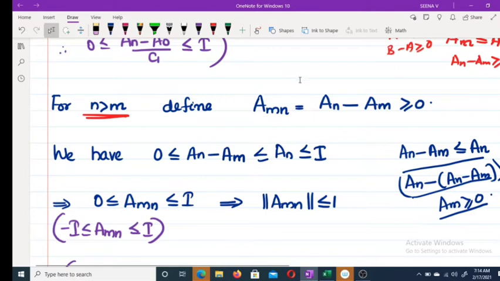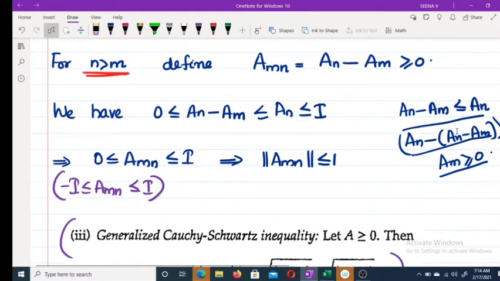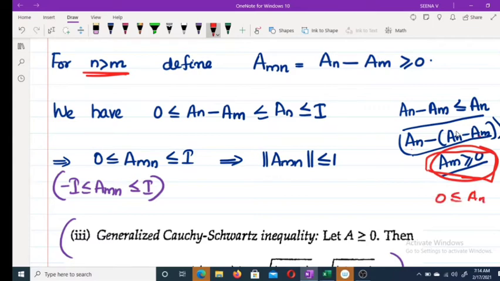We have an greater than or equal to 0, and we have am greater than or equal to 0, because 0 less than or equal to an less than or equal to I. If you take any n, we have this result. So am is also greater than or equal to 0.